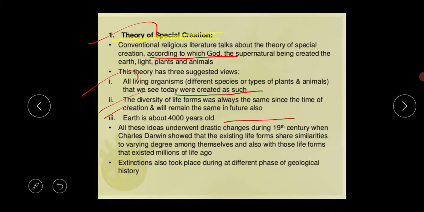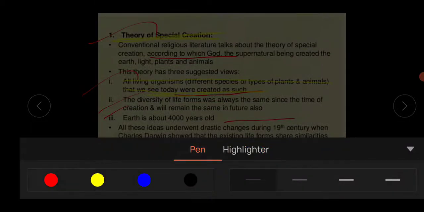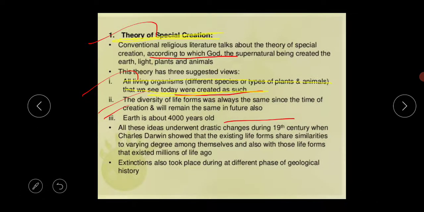The first is that all living organisms, different species and types of plants and animals that we see today, were created as such. The second is that the diversity of life forms was always the same since the time of creation and will remain the same in the future also. The next is that Earth is about 4,000 years old.